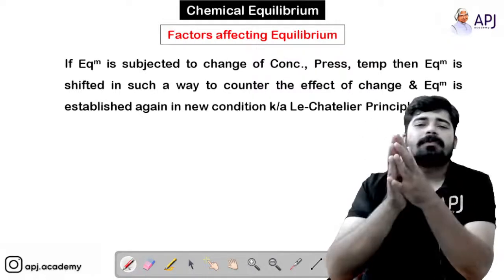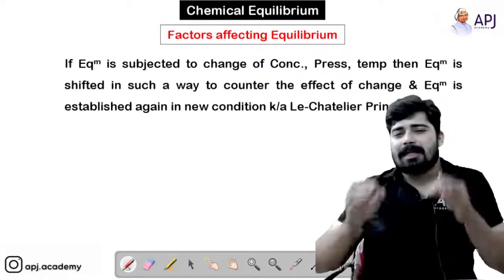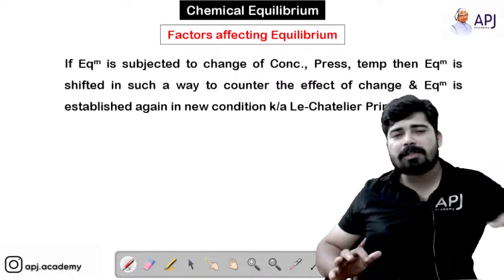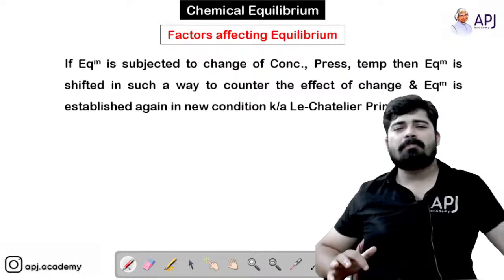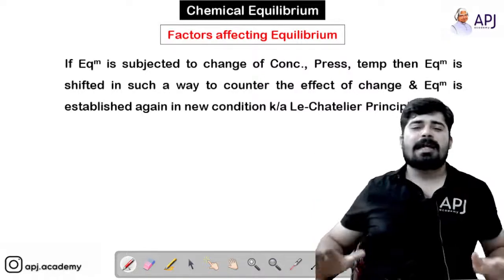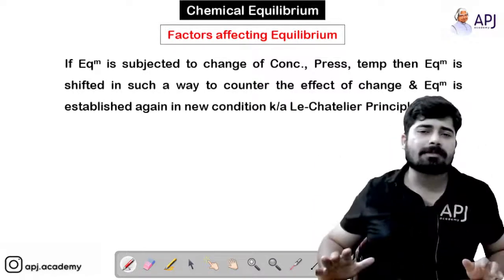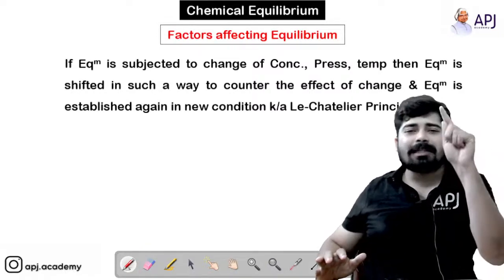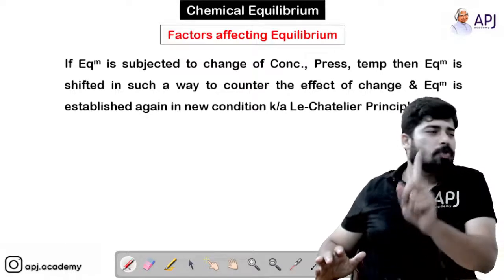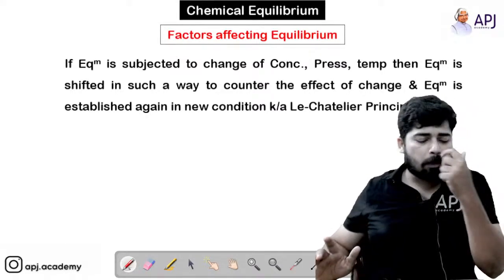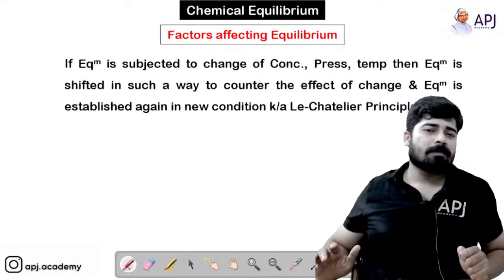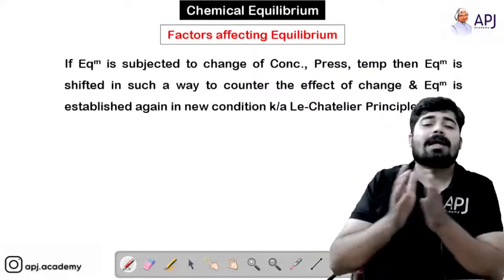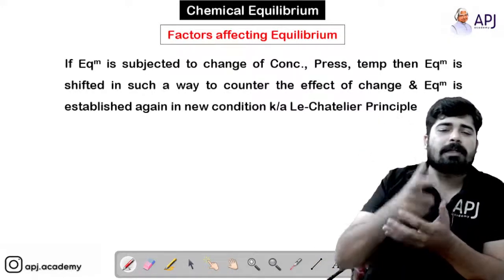So what I have told is, if a reaction is in equilibrium, and I change the concentration, or the pressure, temperature, number of moles, volume, any variable present in the reactants or the products, the equilibrium will get disturbed and the equilibrium reaction will shift in that direction, either forward or backward, which will effectively react to the cause that has created a shift in equilibrium.